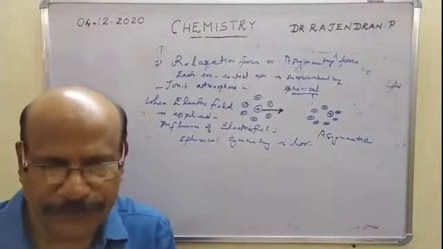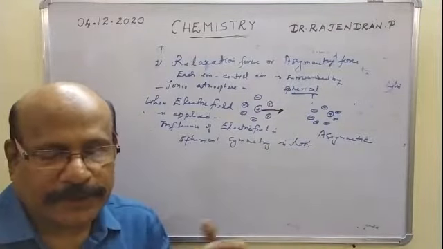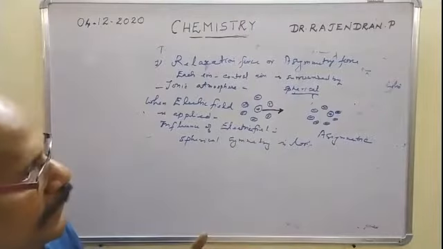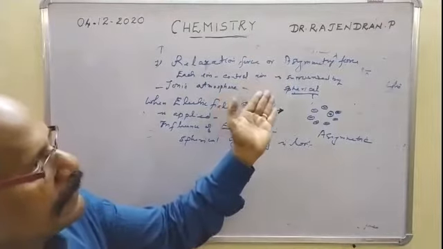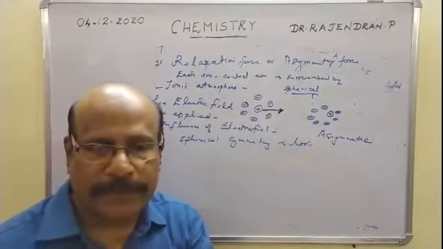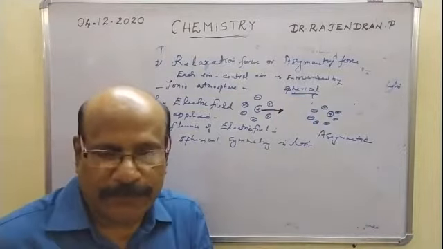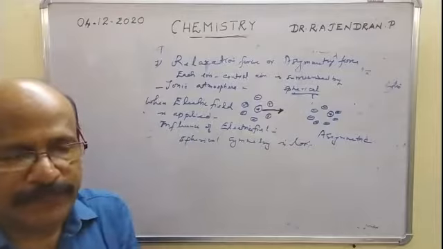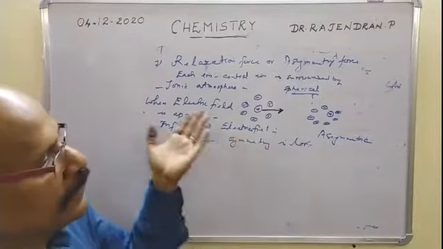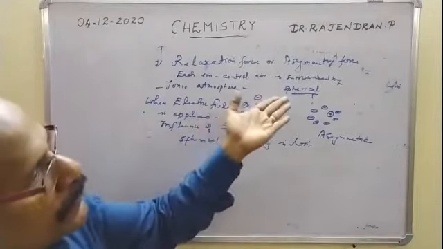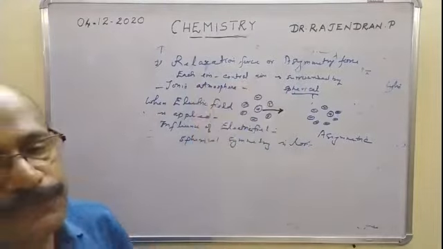This retarding force on the mobility or speed of the ion, arising from the asymmetry of the ionic atmosphere, which in turn arises from the time of relaxation, is called the asymmetry force or time relaxation force.